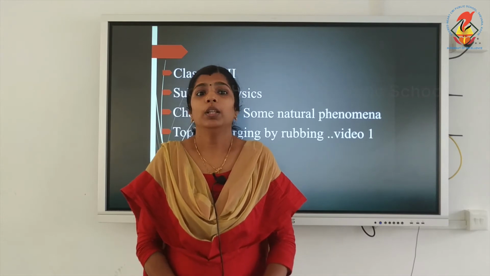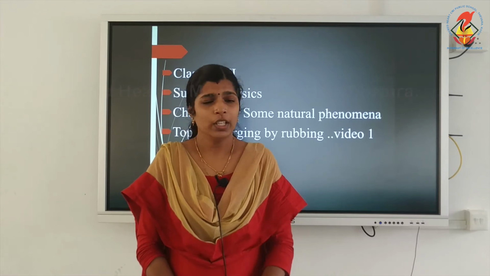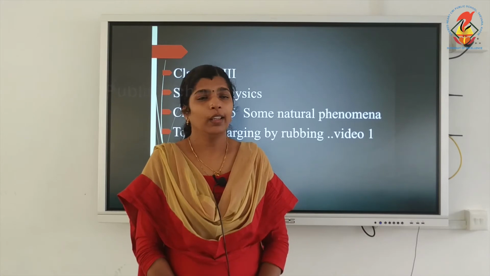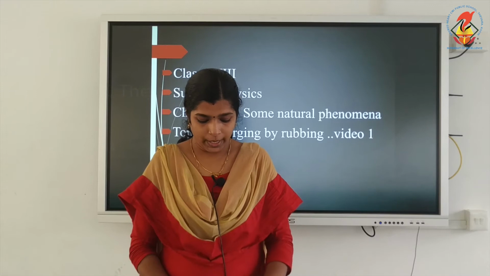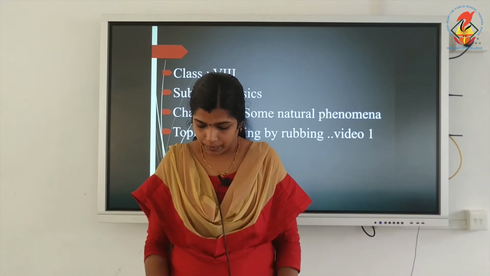Here, the charges that we generated by rubbing are stationary. They will not move by themselves.